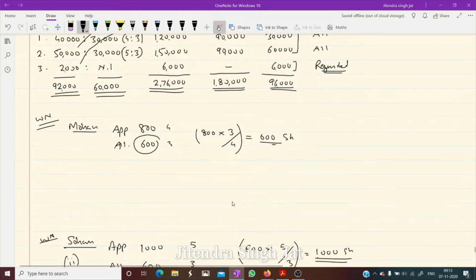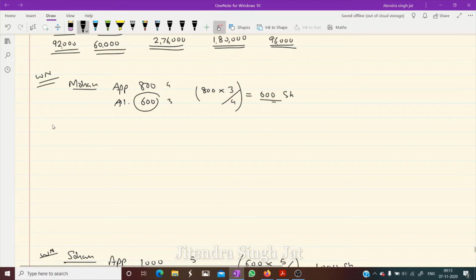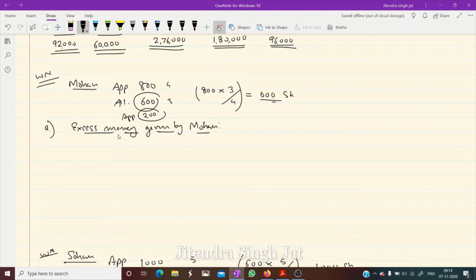So here what we calculate first is the excess money given by Mohan. How can we calculate excess money given by Mohan? You can see how many applications are excess. 800 minus 600. He has applied for 800 shares. We have allotted 600 shares. So it means 200 application money is excess. Yes or no?